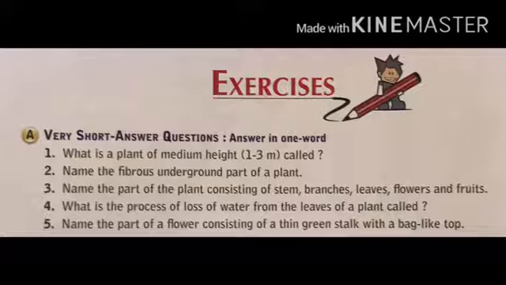Now the fourth question, what is the process of loss of water from the leaf of a plant called? The answer is transpiration. The fifth question, name the part of the flower consisting of a thin green stalk with a bag-like top. The answer is stamen.